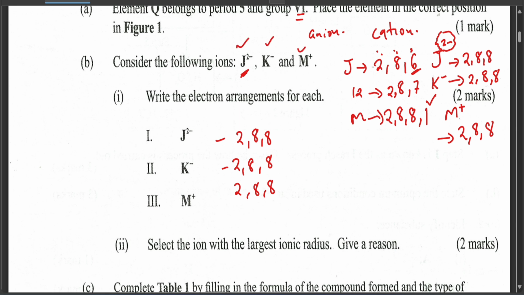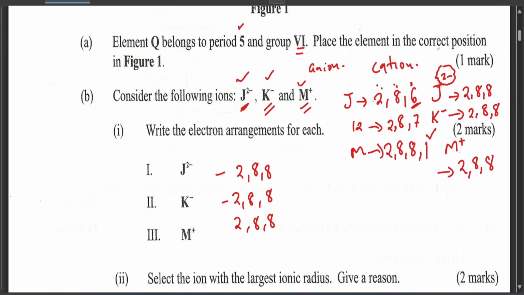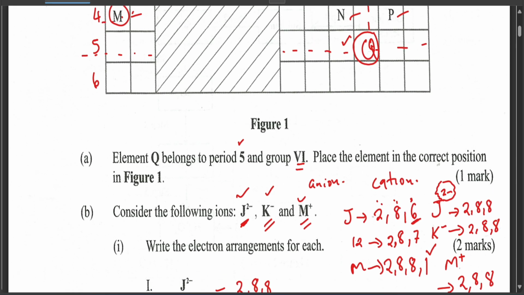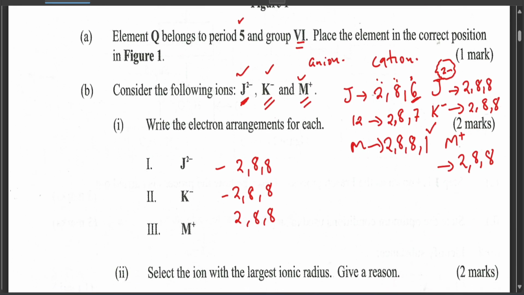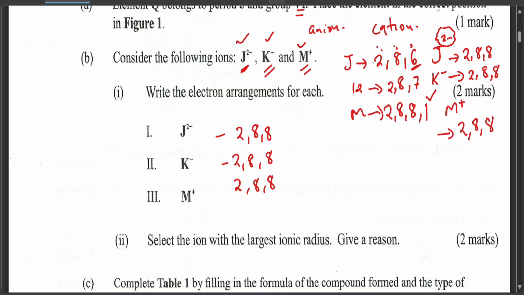Oh, sorry, I thought it was referring to the whole period. So it's referring to the J, K, and M. So between those three, which one has a large ionic radius? Okay, so for the J, let's look at J.